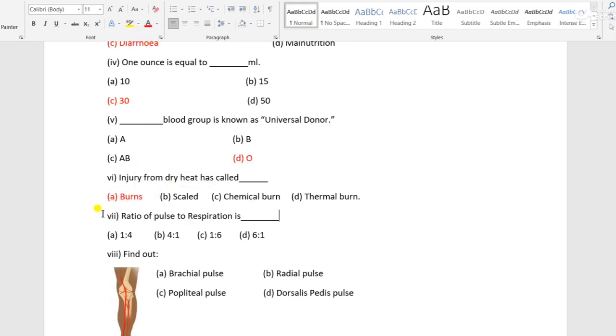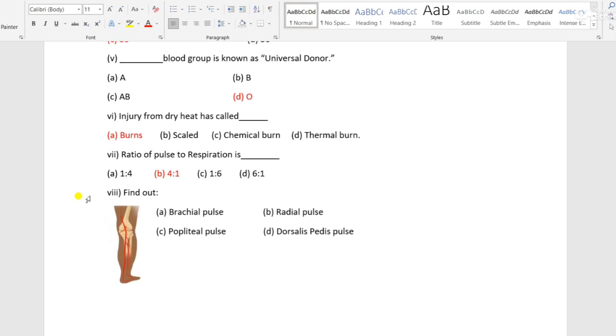So now question 7. The ratio of pulse to respiration is dash. Option A is 1 is to 4, B is 4 is to 1, C is 1 is to 6, and D is 6 is to 1. If pulse is 80, then respiration should be 20 for an adult patient. That means 80 is to 20. This ratio shows 4 is to 1. So here the answer is 4 is to 1. The ratio of pulse to respiration is 4 is to 1.